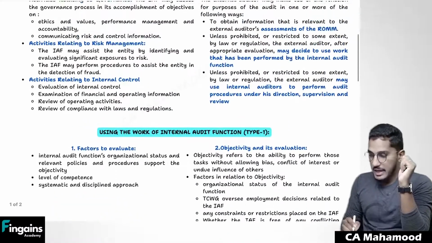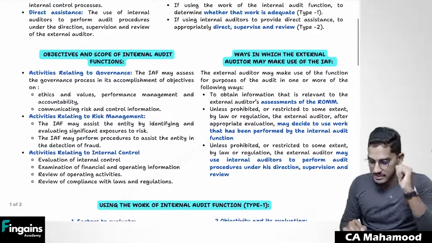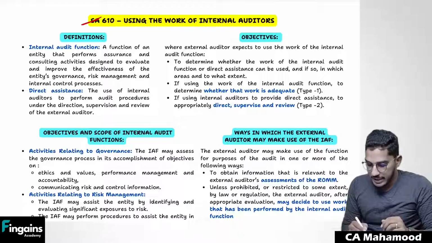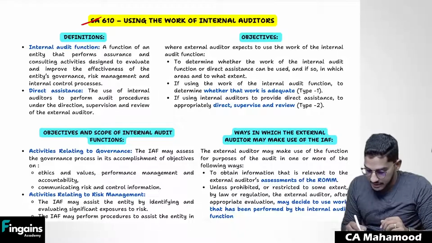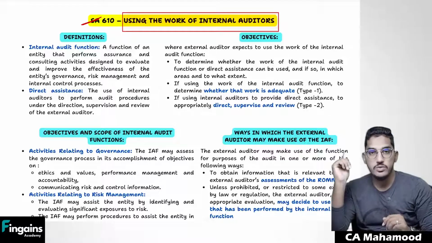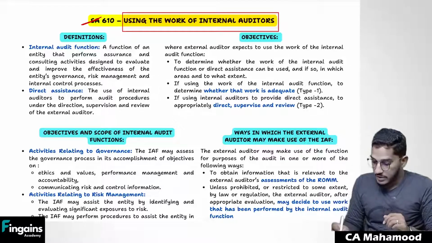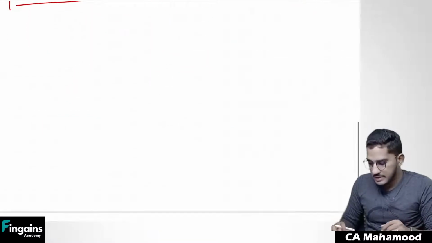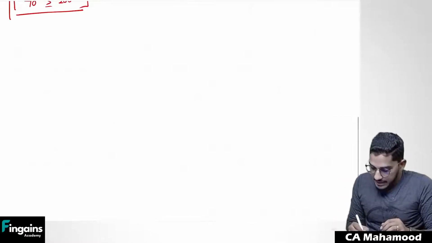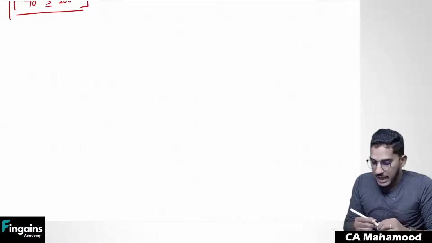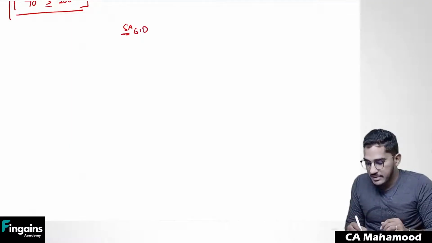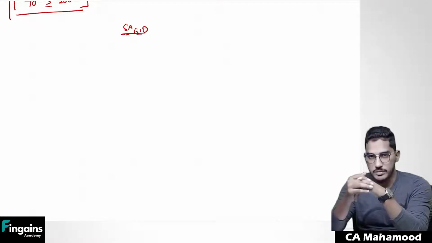What does this standard talk about? What exactly is the standard about? If you pay close attention to the title of the standard, it says: using the work of internal auditor. Using the work of internal auditor. From the title, let us try to understand what exactly this standard is talking about. As I have told, SAs, standards on audit, give guidance regarding external audit. And the SA 610 title says: using the work of internal auditor.